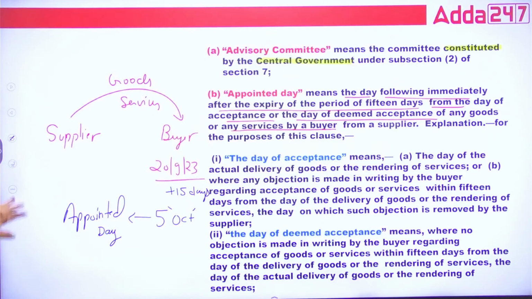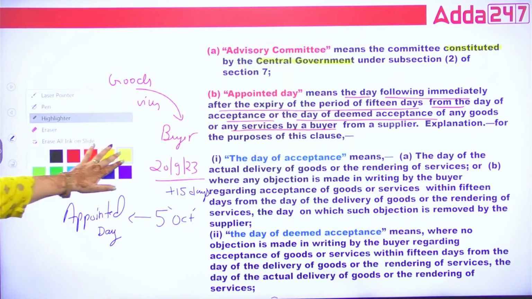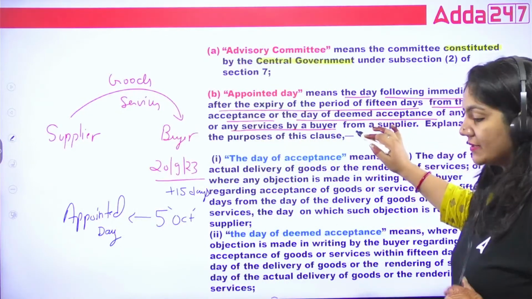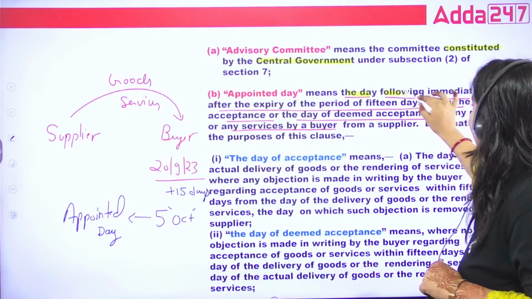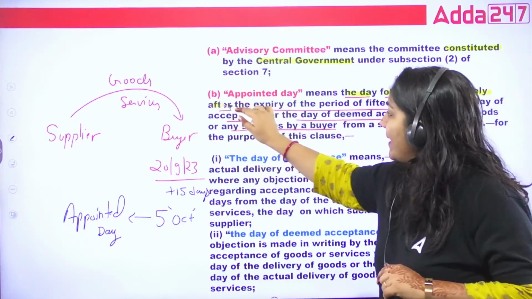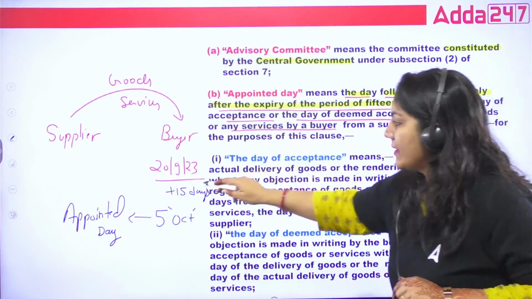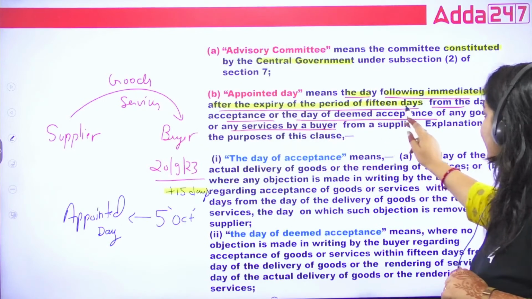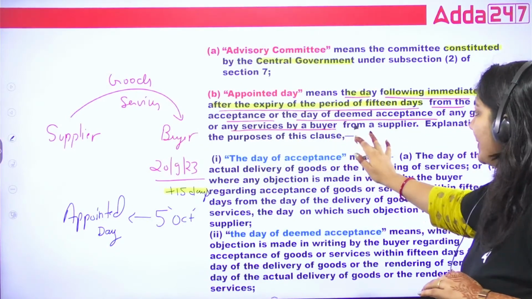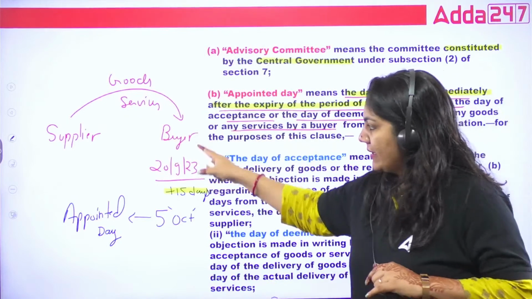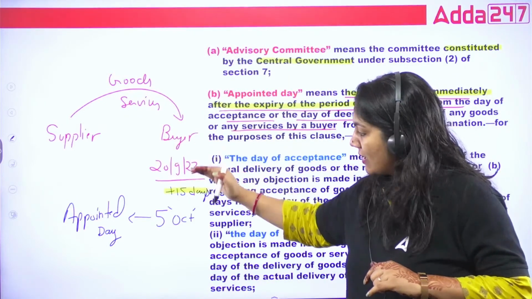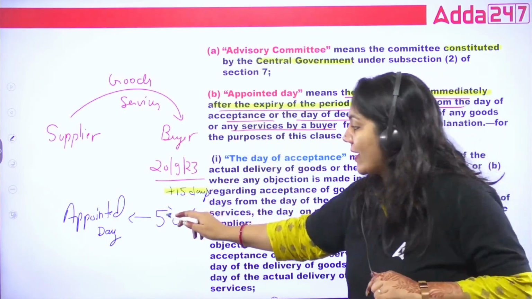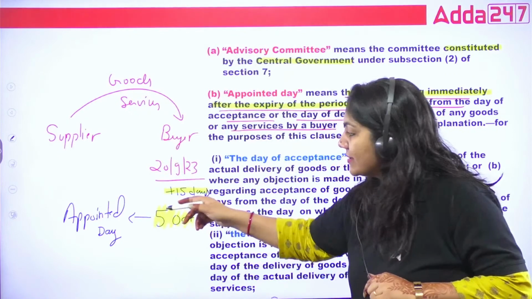This is important, guys, to understand. Now I'm just highlighting the things which I have told you. It means the day following immediately after the expiry of a period of 15 days from the day of acceptance or the day of deemed acceptance of any goods and services by the buyer from the supplier. On that day the buyer has accepted the goods. So after 15 days, that is 5 October, that is the appointed day. So you have to remember what is appointed day.